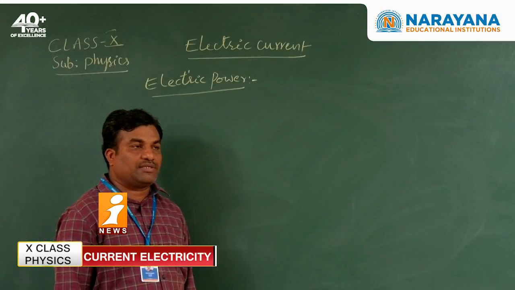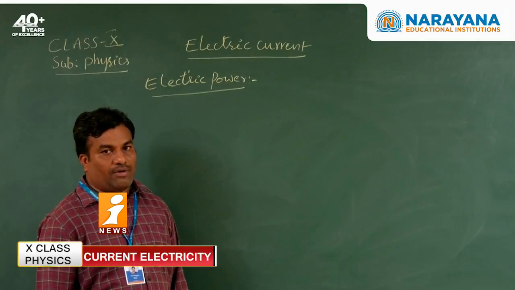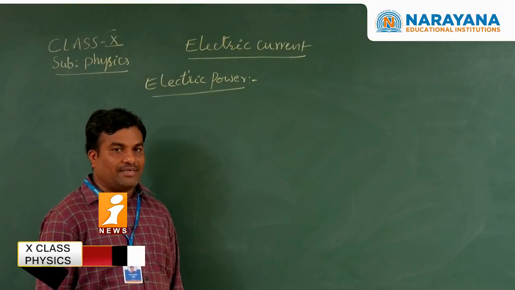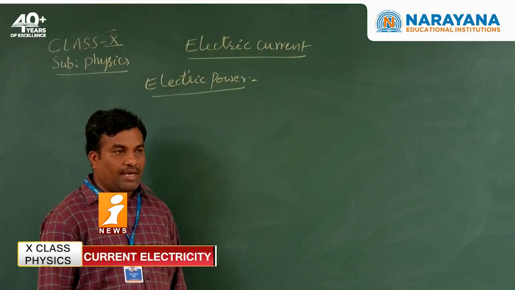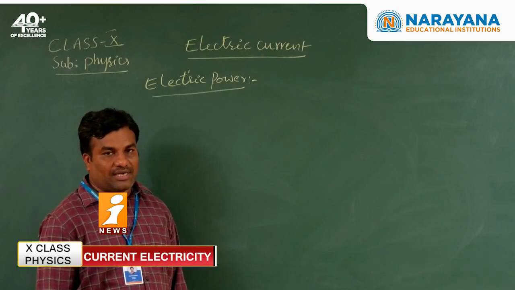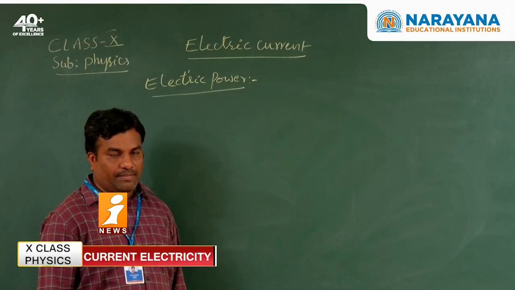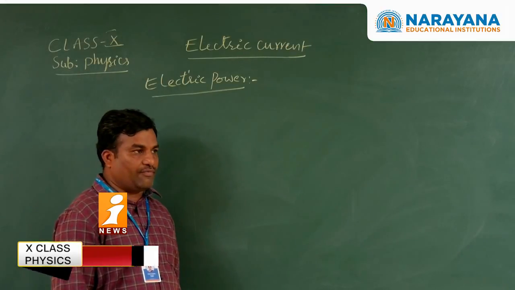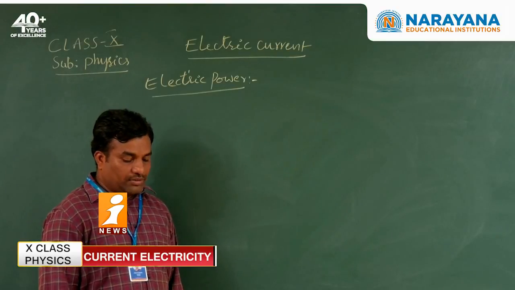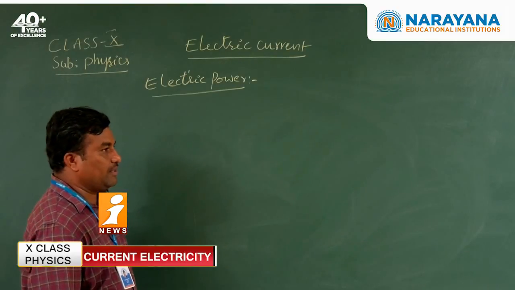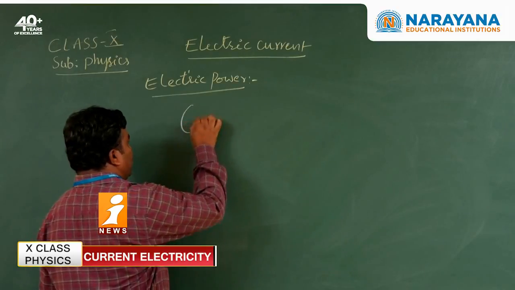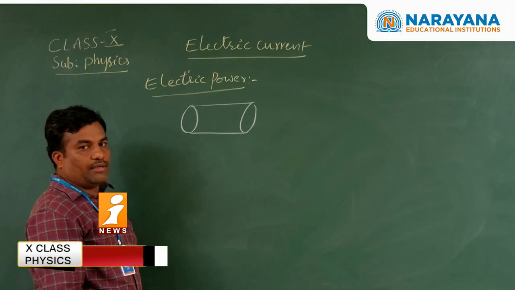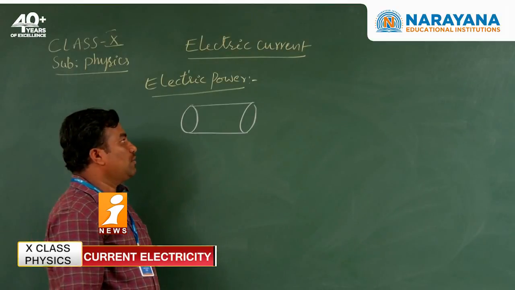Electric appliances we use in our daily life, like heaters, refrigerators, fans, etc. All these electric devices consume electric energy. From that electric energy we find out the electric power. So first of all, let us discuss a conductor. The conductor has resistance R and the current is passing through it.